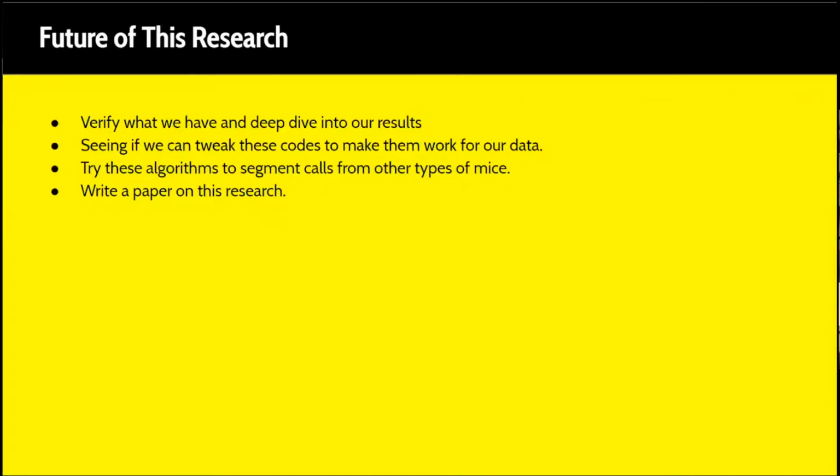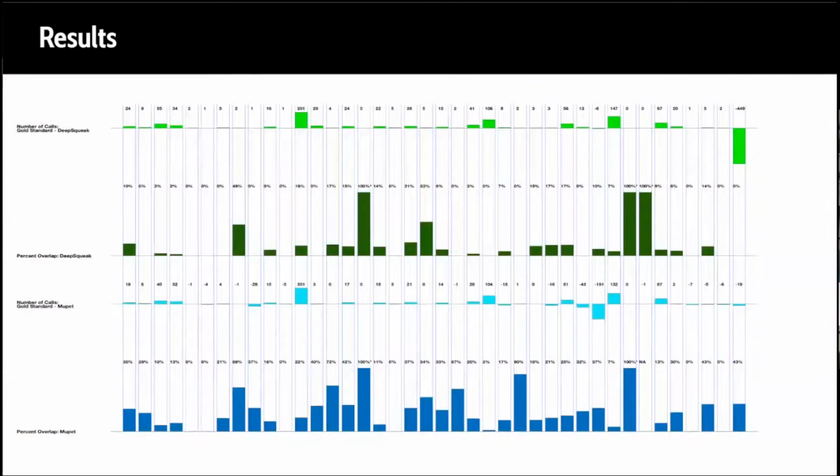Yes, and I would just like to go back and explain this figure. So the number of calls at the top is the gold standard versus DeepSqueak, so the by eye versus the code I ran it through. And it shows gold standard minus DeepSqueak. So you can see some of the calls are below, and that is DeepSqueak having way more calls than what was found by eye, and vice versa for it being above. Then below that is the percent overlap between the two, which is what I showed you before in the analysis.